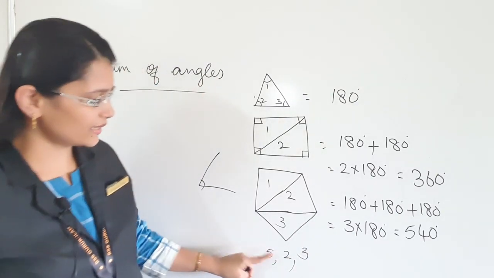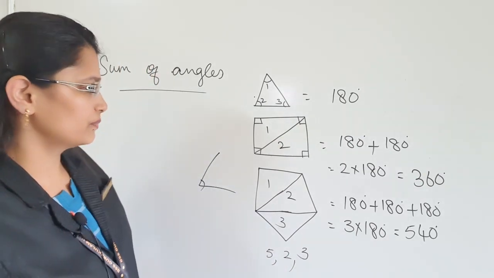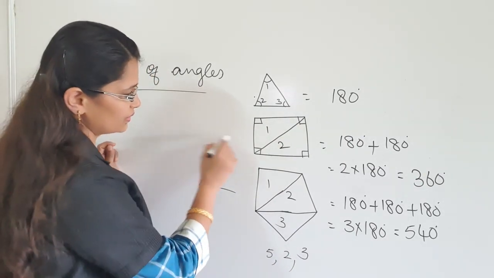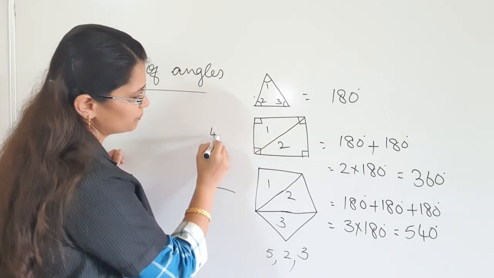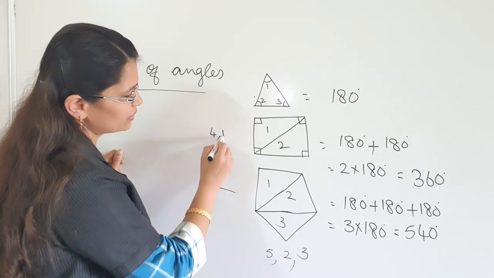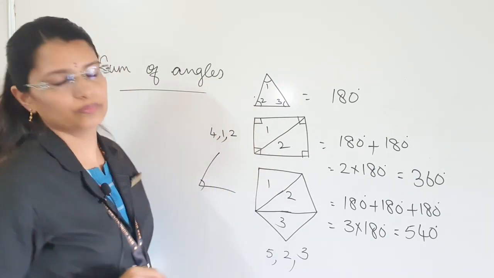Number of sides, number of diagonals, number of triangles. Here also you can write like this: number of sides is equal to 4, number of diagonals is equal to 1, number of triangles is equal to 2.